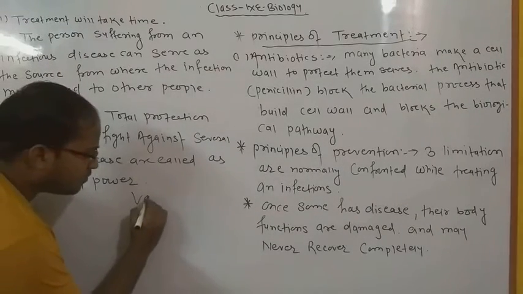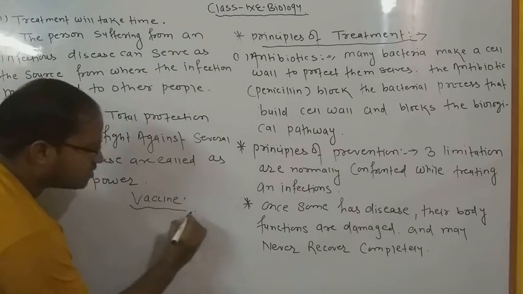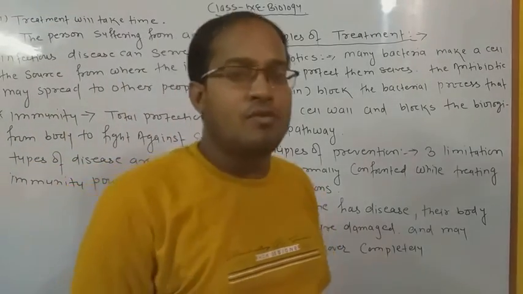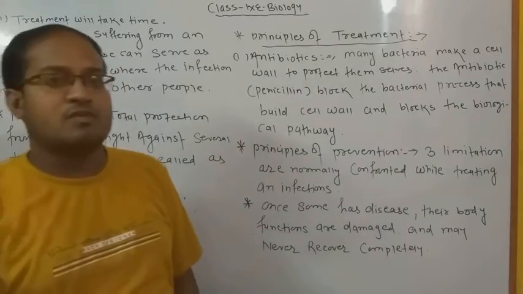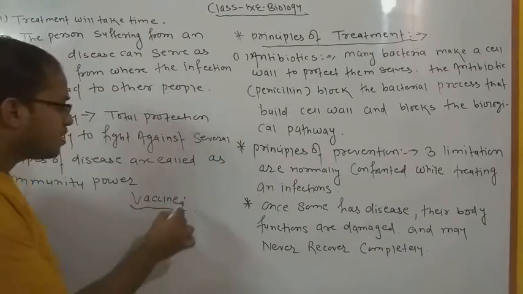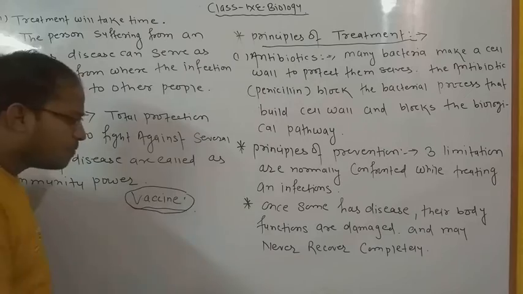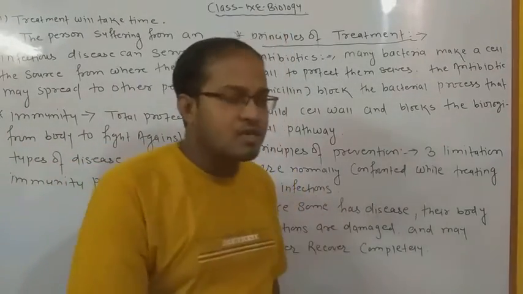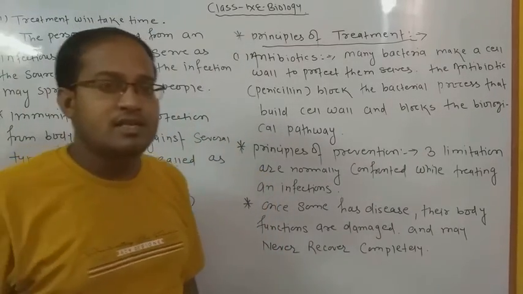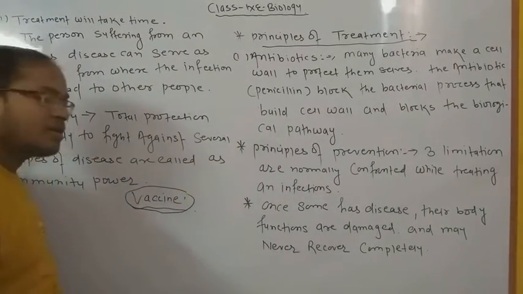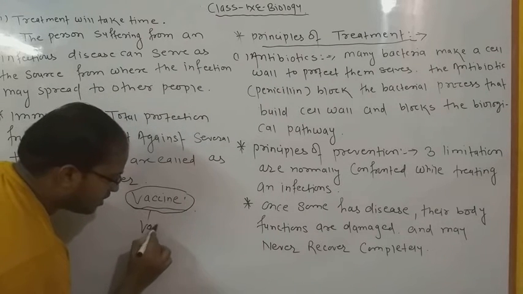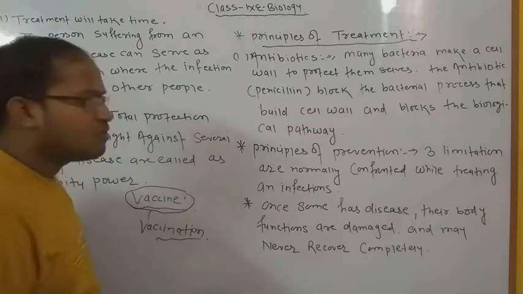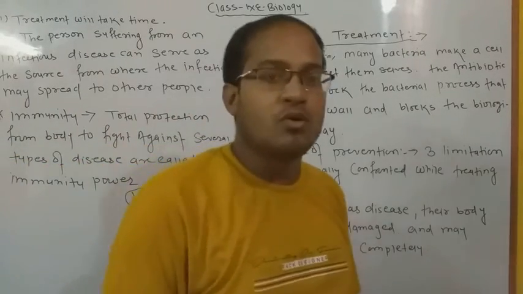Vaccine means a special type of liquid substance which is generally given to any disease-suffering patient to fulfill their whole cells in an adjunct mode. Okay, vaccine is a special type of medicine which is generally given to any infected person. By this the infected person can become healthy again. That is called vaccine, and the process we are using is called vaccination. Vaccination is generally done by using different types of syringes, ampules and medicines वगैरह.